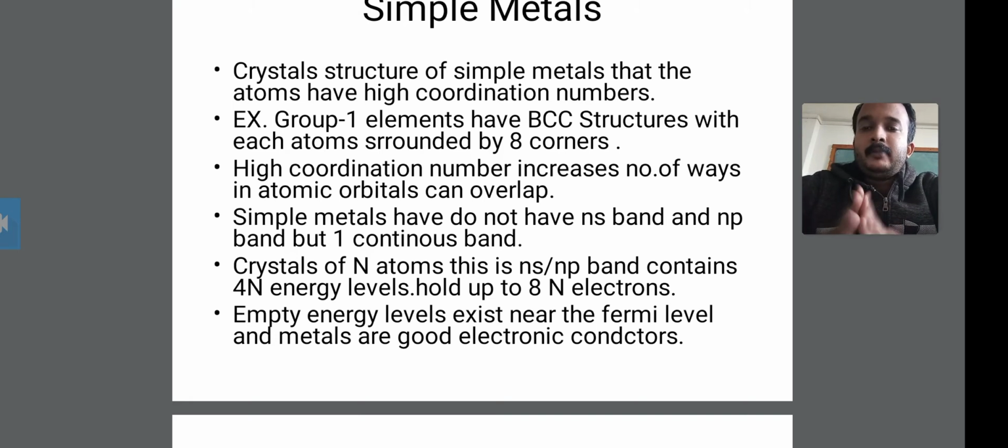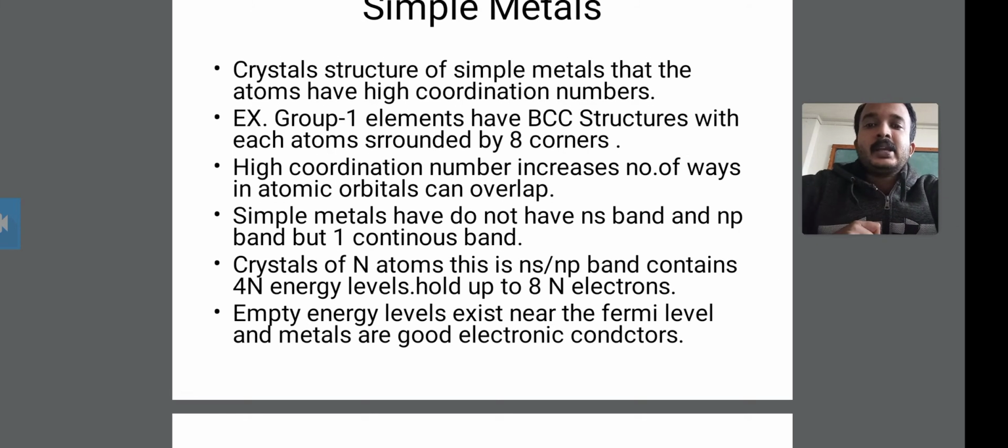So what this point says is that the crystal of N atoms has ns and np bands, and this band contains 4N energy levels and can hold up to 8N electrons. So in the crystal of N atoms the band contains 4N energy levels, but its holding capacity is 8N electrons.